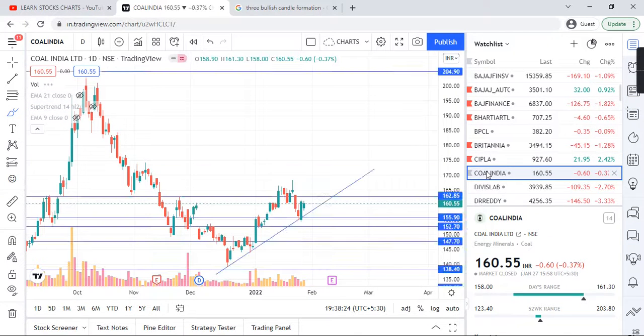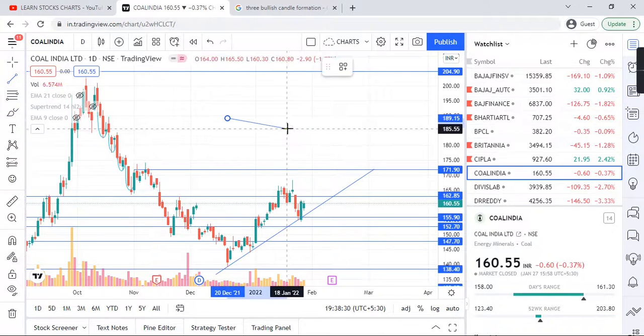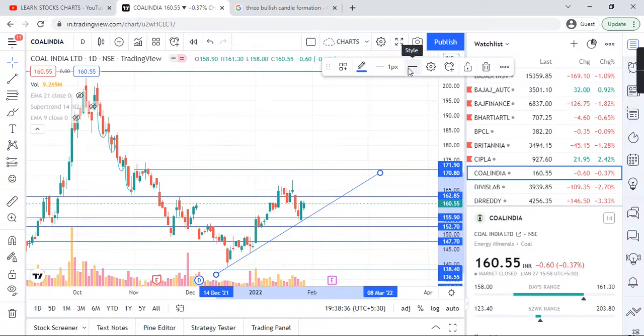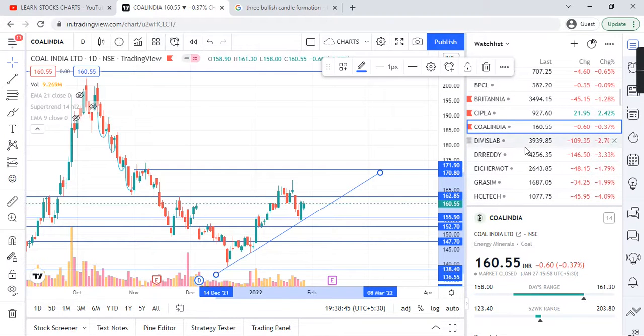Coal India Limited. If we mark some trend lines, that works actually. This is how it works in Coal India Limited. This one, and movement is upside. So Coal India is also upside movement. So guys, Adani Ports, Bajaj Auto, Bajaj Finance, Bharti Airtel, Britannia, Cipla, Coal India, as per support and resistance trend line and chart patterns and price actions, appears to be bullish, but this is only educational view. If you are going to trade, take your own analysis, and along with that, take some suggestion from your financial consultants.